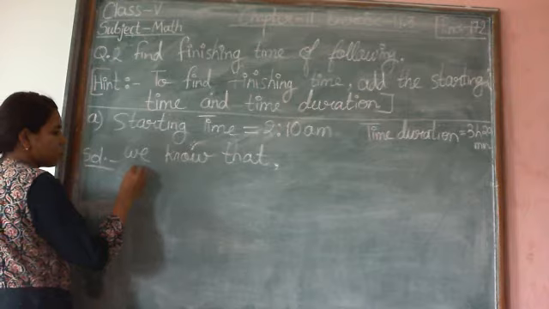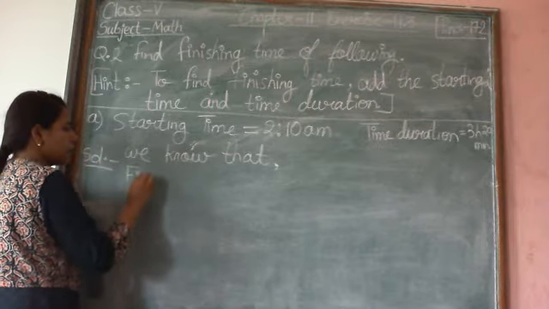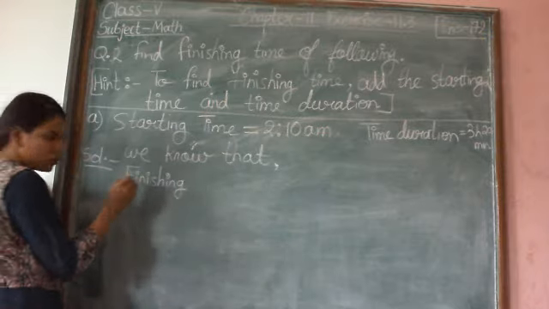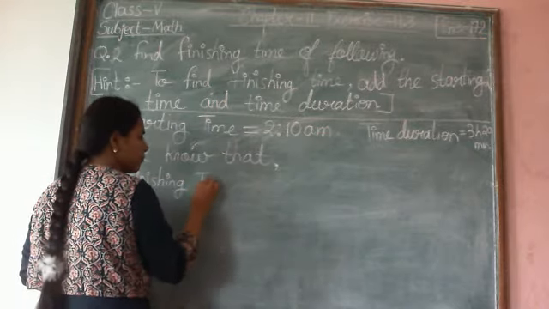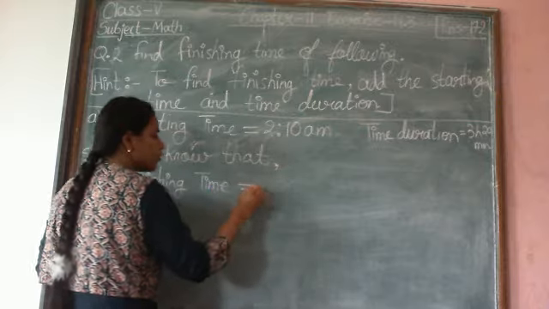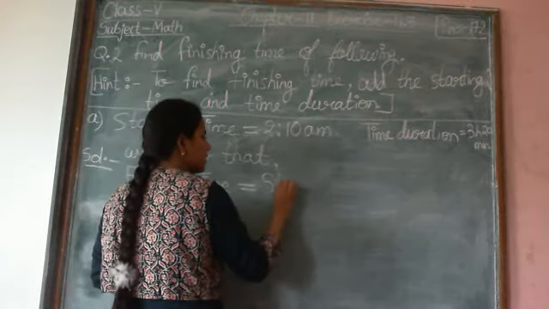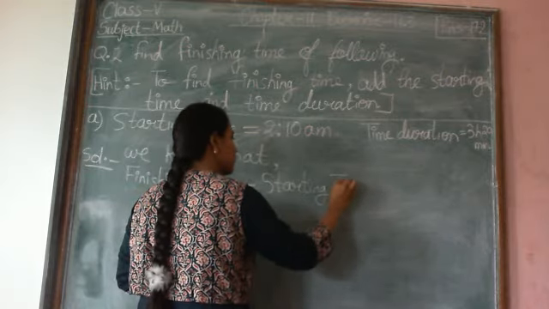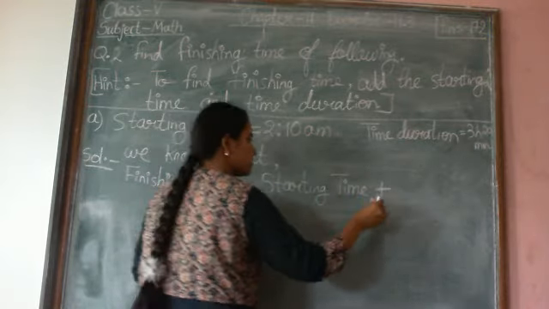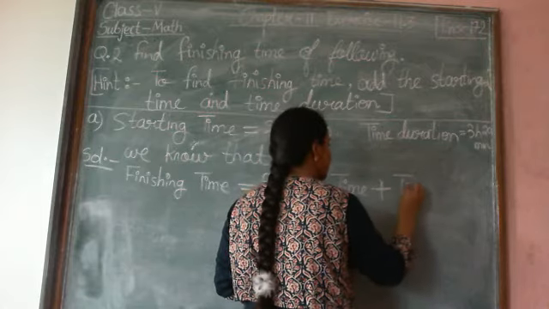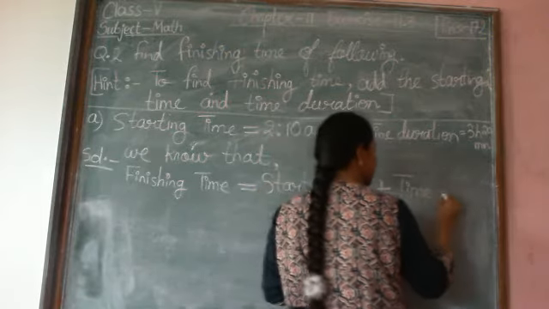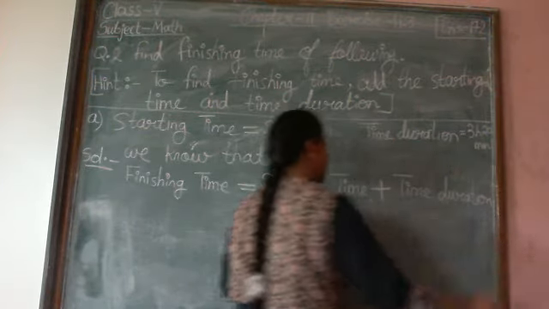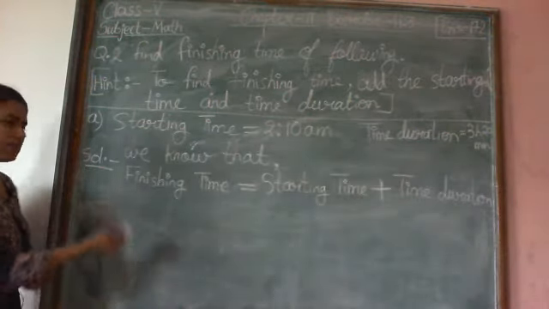So we will write, we know that finishing time. Here we are finding finishing time. So we will write finishing time is equals to starting time plus time duration. This is the formula.